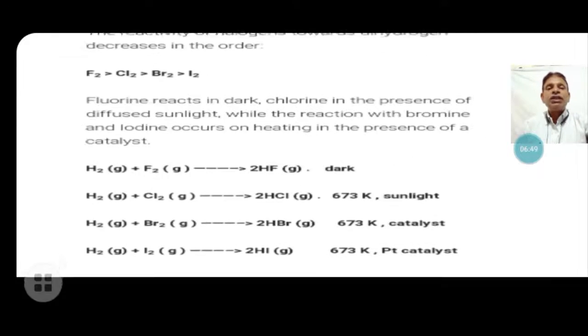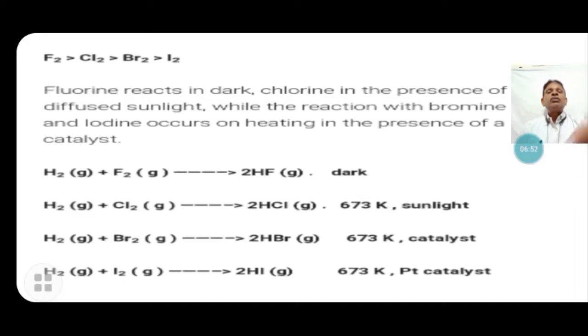Now, the reaction of hydrogen with the halogens is given. Hydrogen gas is taken, and fluorine is also taken in the gaseous state. Both are diatomic molecules. They combine to form a covalent compound, hydrogen fluoride, and this reaction happens even in the dark.